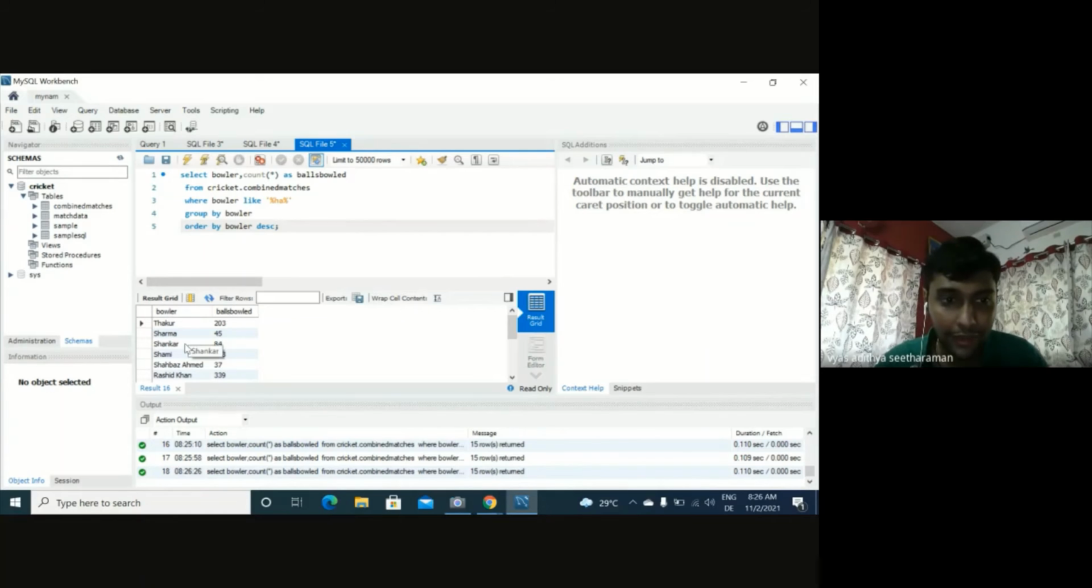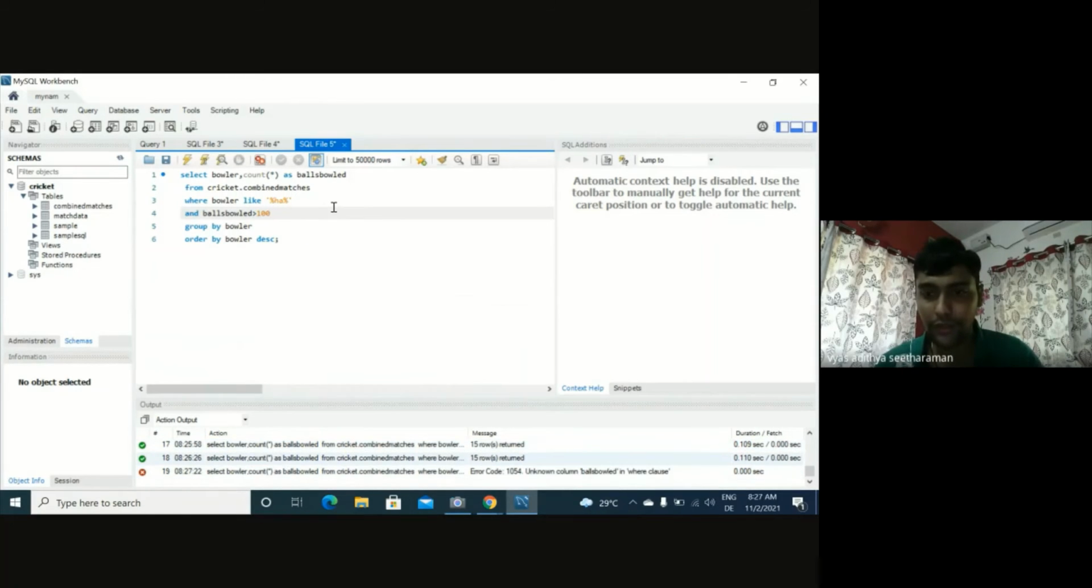For example, in that case, Shankar, Shabas Ahmed, and all will go out because they have bowled less than 100 balls. So we want to filter for only those bowlers who have bowled more than 100 balls. How can we do it? Some of you might think we can add, in the where condition only, the balls bowled and put it greater than, say, 100. So this might be your natural thought, right? Let's run and see what works.